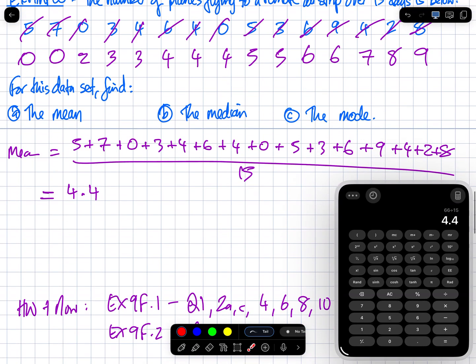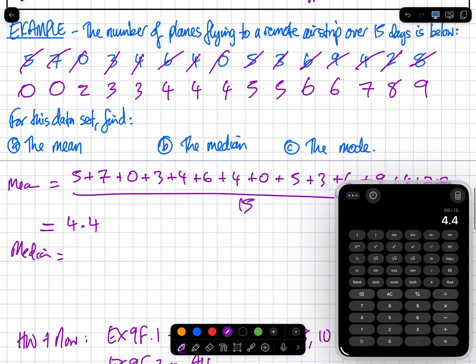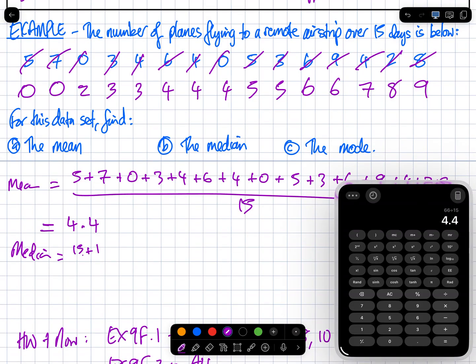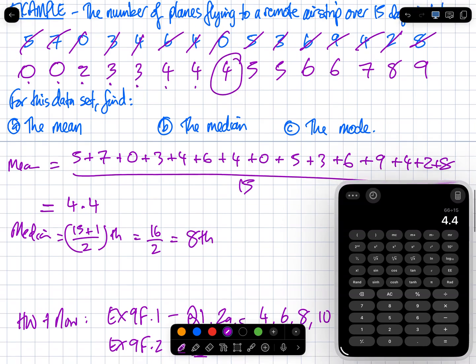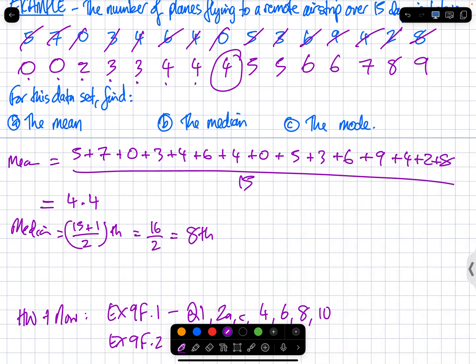So, median. How do I do the working out for the median? Median is the n plus 1 over 2th number. There's 15 days. So, 15 plus 1 over 2th. 15 plus 1 is 16 over 2. It's going to be the 8th number. So let's count. 1, 2, 3, 4, 5, 6, 7, 8. So median equals 4.